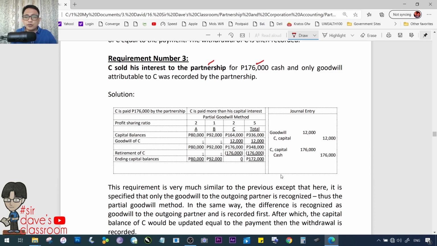176,000 cash. And only goodwill attributable to C was recorded. So, class, basically, na-discuss na natin 'to sa requirement 2. Partial goodwill ang tinutukoy dito since it is only his share in the goodwill that would be recognized by the partnership. So, goodwill of C, in this case, since 176 yung babayaran sa kanya from 164, the difference of 12 shall be goodwill. So, debit goodwill of 12,000, credit C capital of 12,000. Alright? So, nag-update na siya. So, 176,000. Then, he would be paid the 176,000 equal to the updated capital balance, 176 also.